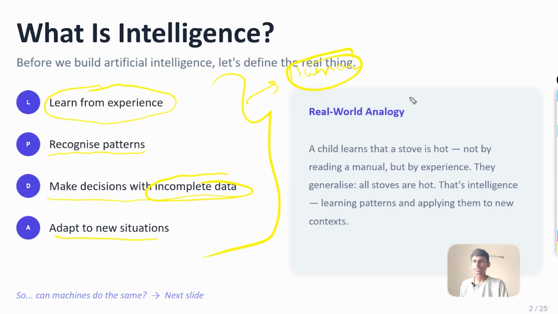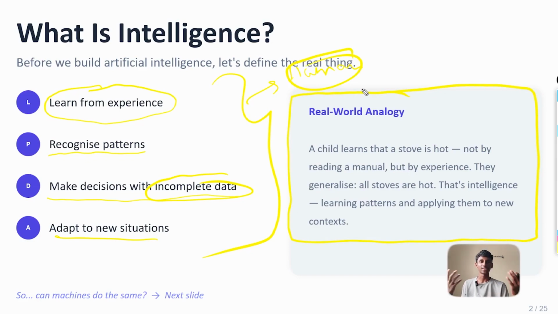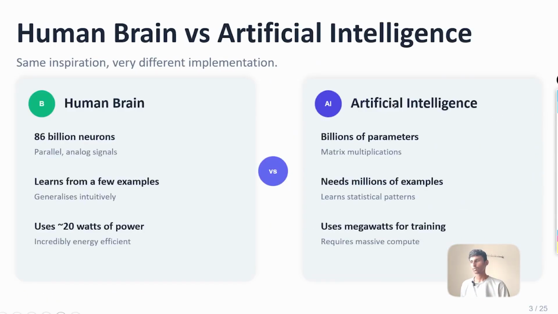On the right side, you can see a small analogy where let's say there is a child, and his mother will tell him not to touch a hot stove, because if he touches it, he will get burned, right? But even though he touches it, after getting burned, he will learn that he should not touch it in the future. So that's how intelligence works. You learn from your mistakes, recognize patterns, make decisions from incomplete data, and then adapt to new situations. So this is what intelligence actually means. Let's move on to the next thing.